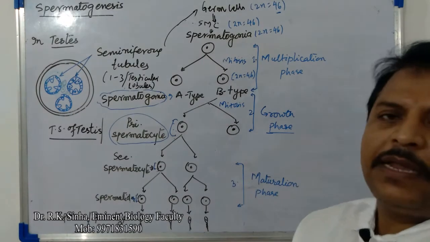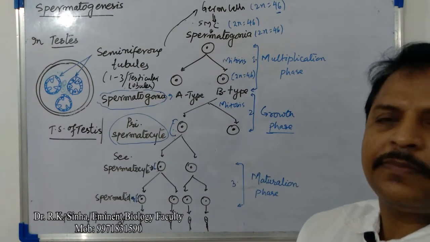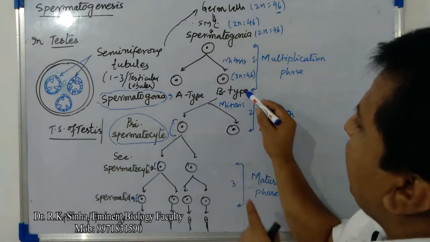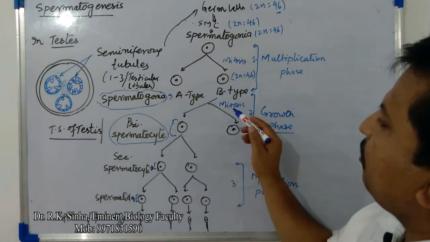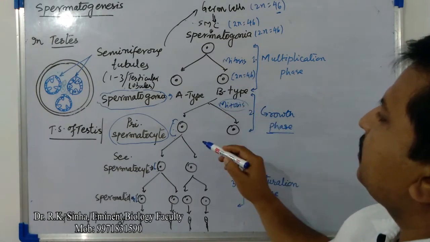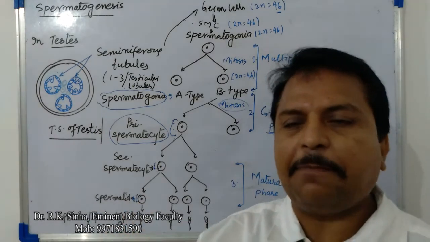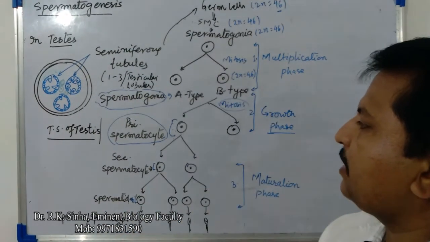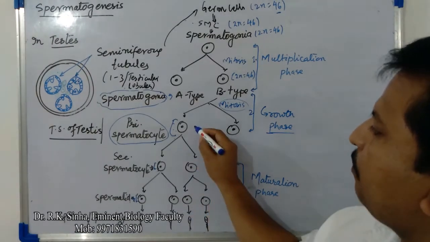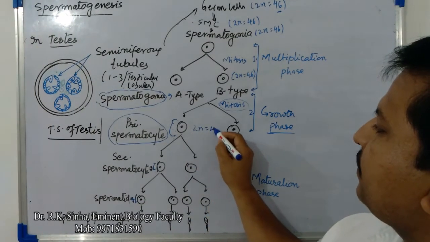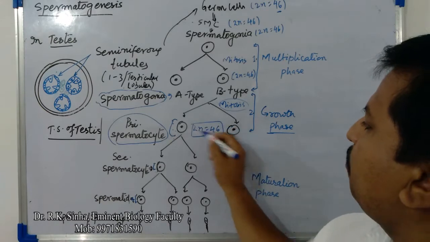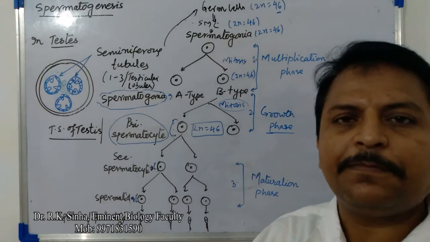Now the B type cell undergoes mitosis, and after mitosis the number of chromosomes remains the same, so in both primary spermatocytes it is again 46.